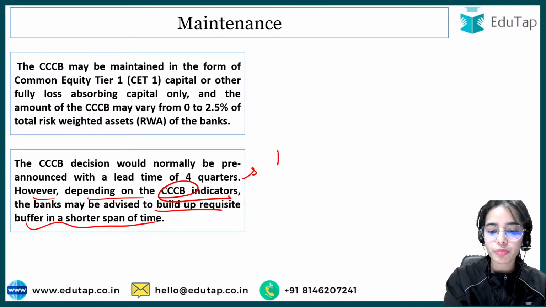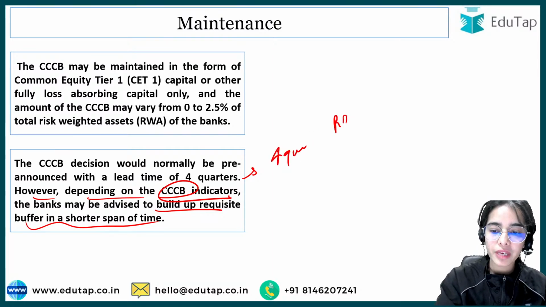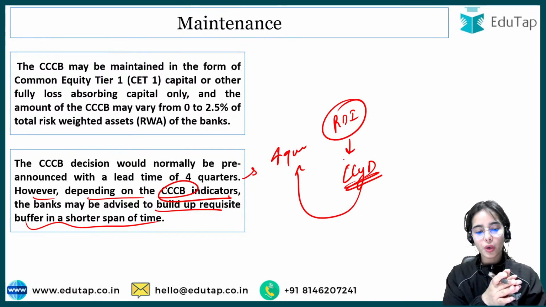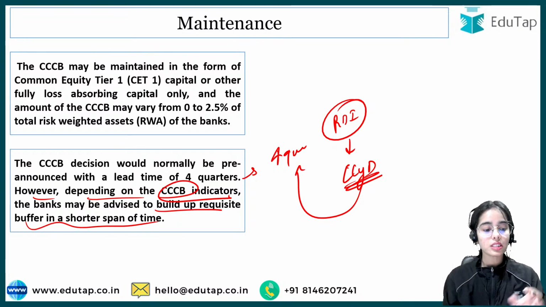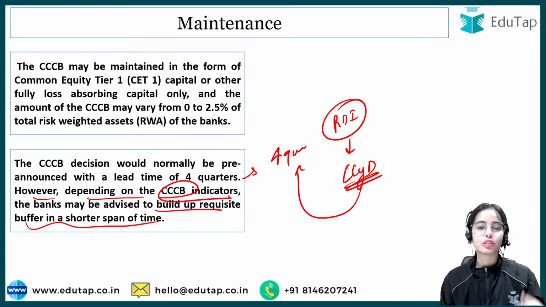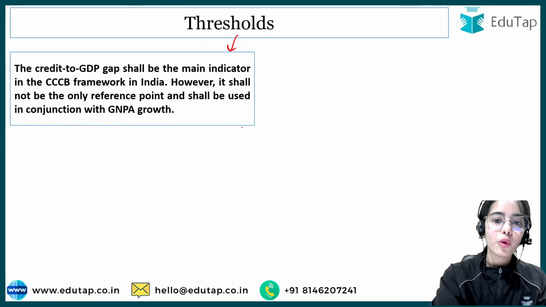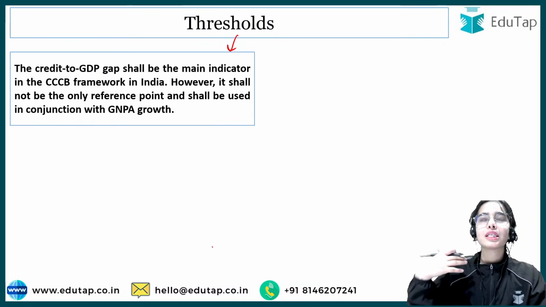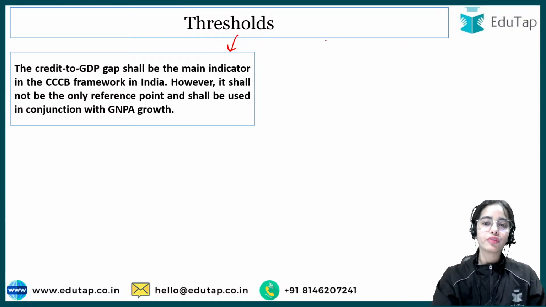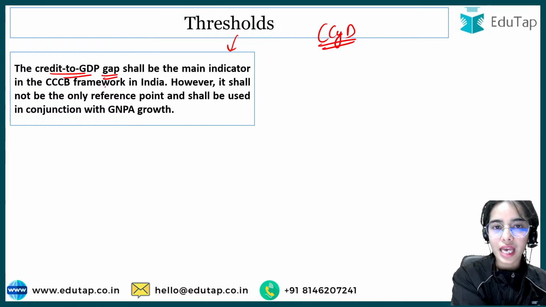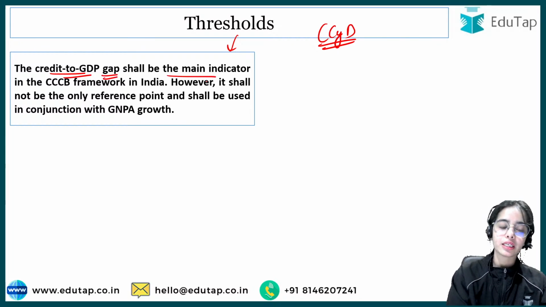So usually it should be 4 quarters that RBI should announce the maintenance of the counter-cyclical capital buffers before the 4 quarters, like a lead time of 4 quarters, and in a shorter span of time also the RBI can announce this kind of activation. Okay, now thresholds. When the RBI will say that now there is the need of the counter cyclical capital buffers, the credit to GDP gap shall be the main indicator in the framework.